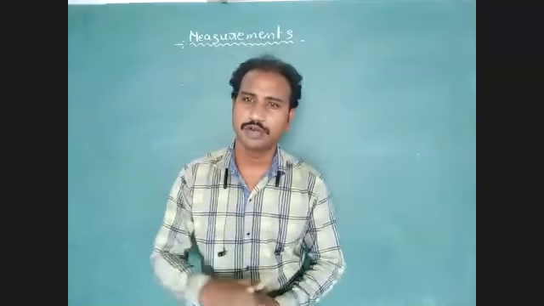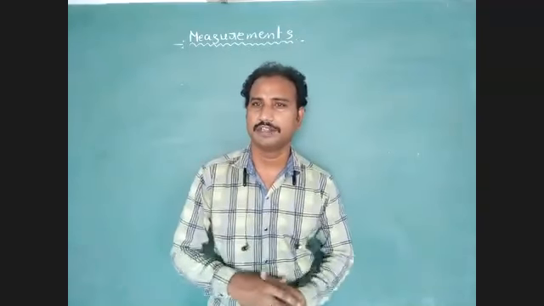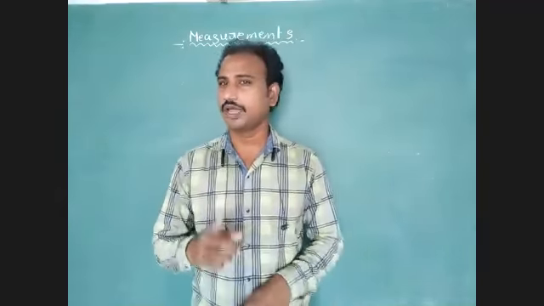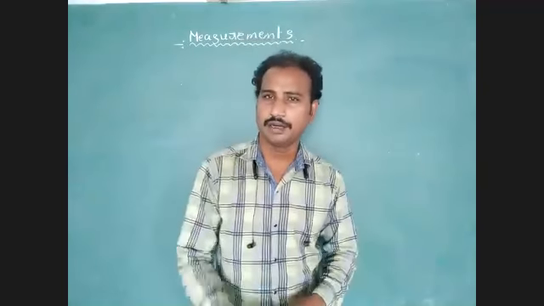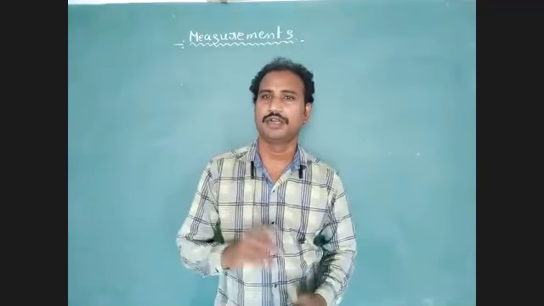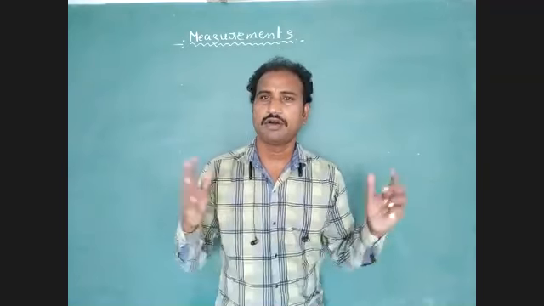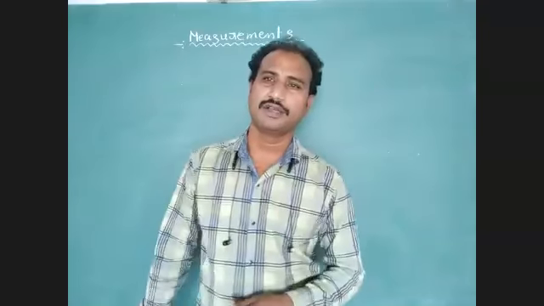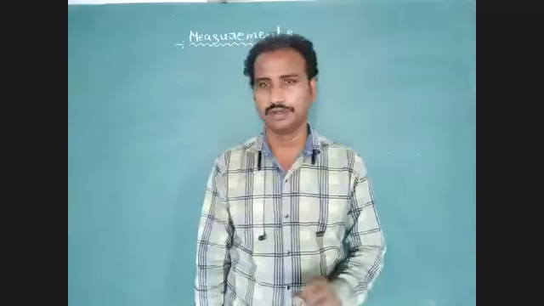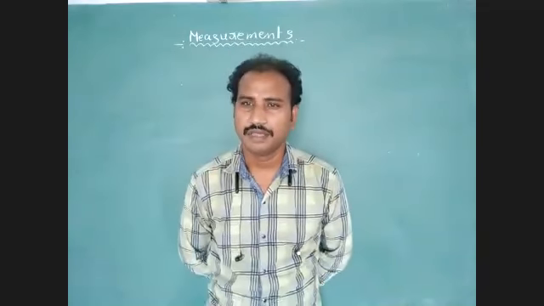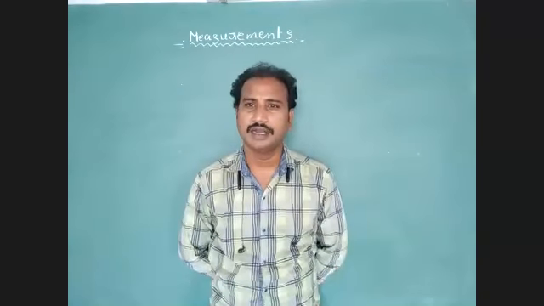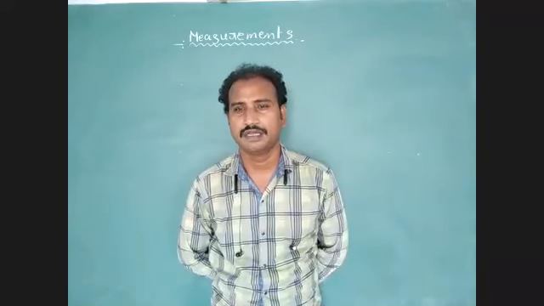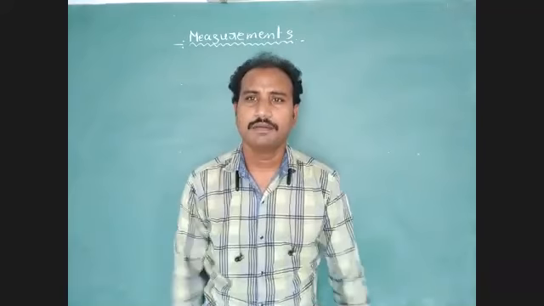There are two types of thermometers. One is a laboratory thermometer, another one is a clinical thermometer. The clinical thermometer is used to calculate human body temperature. The laboratory thermometer is used to calculate room temperature. So all these points we have to consider. We can calculate an unknown physical quantity with the help of a known value. We require an instrument for calculating that unknown physical quantity.